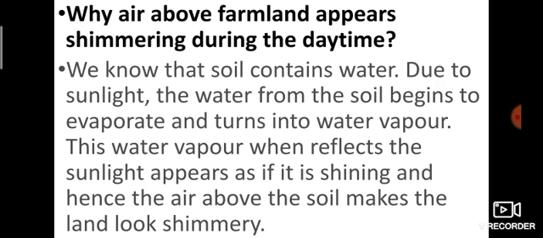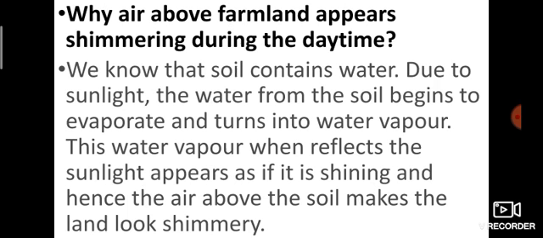During the daytime, we know that soil contains water. Due to sunlight, the water from the soil begins to evaporate and turns into water vapor. When this water vapor reflects the sunlight, it appears as if it is shining, and hence the air above the soil looks shimmery. Shiny appearance, that is shimmery, because of sunlight.